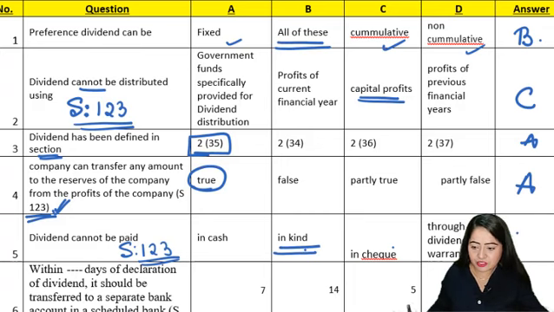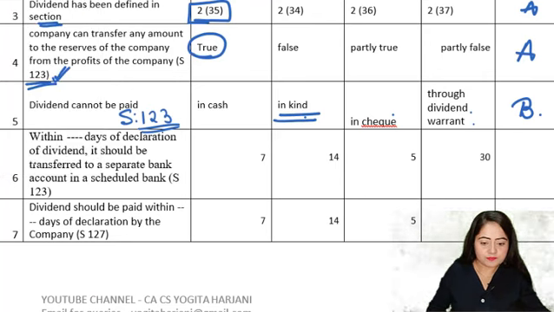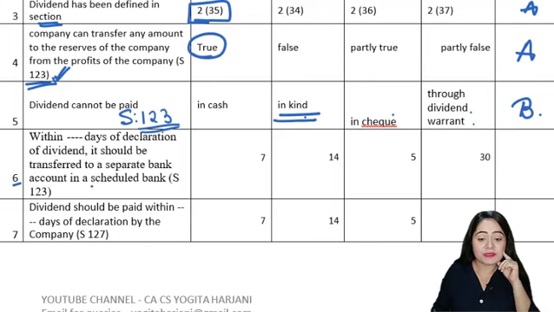So your correct answer here is going to be B. Let's move to the next question. Sixth question. Within dash days of declaration of dividend, it should be transferred to a separate bank account in the scheduled bank. Section 123. So the options are 7 days, 14 days, 5 days and 30 days.